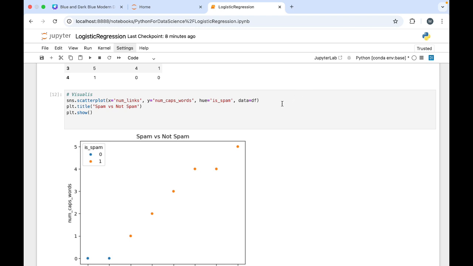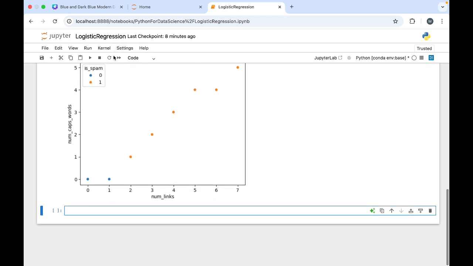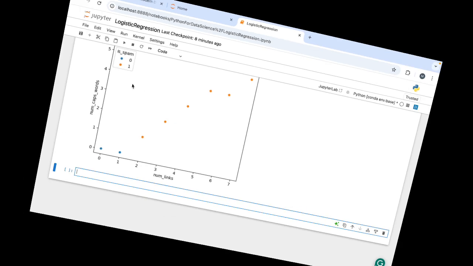Data is df that we have used, then title and show, we are familiar with it. This is a scatter plot we have created: number of links, number of capitalized words, and spam as hue. You can already spot patterns. The spam messages have more links and more capitalized letters. Spammers really love caps lock and hyperlinks.